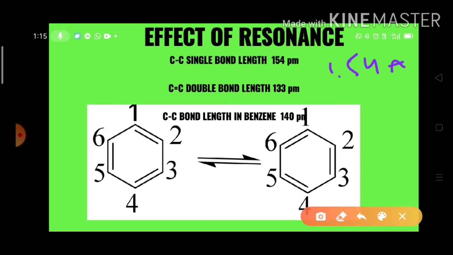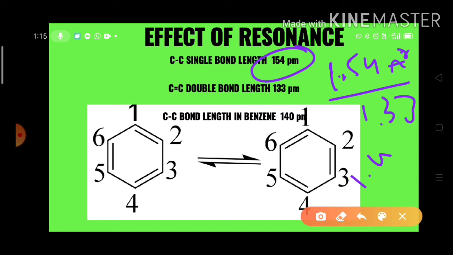And the C=C double bond distance is 133 picometers, otherwise 1.33 angstroms. And the C-C bond distance in benzene is in between these two extreme lengths, that is 140 picometers, that means 1.4 angstroms.